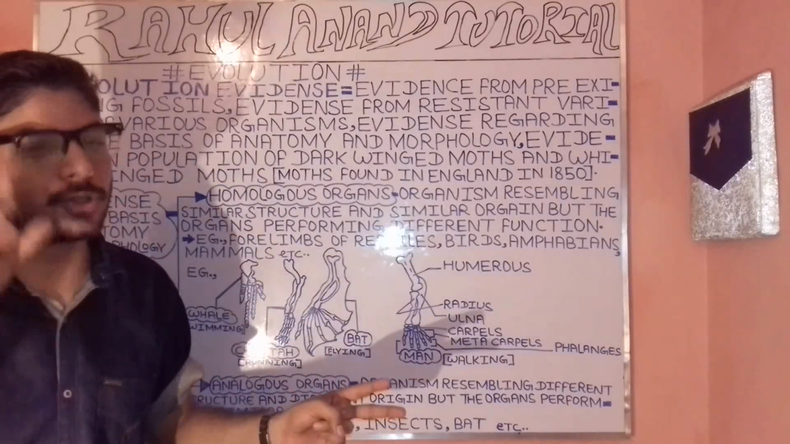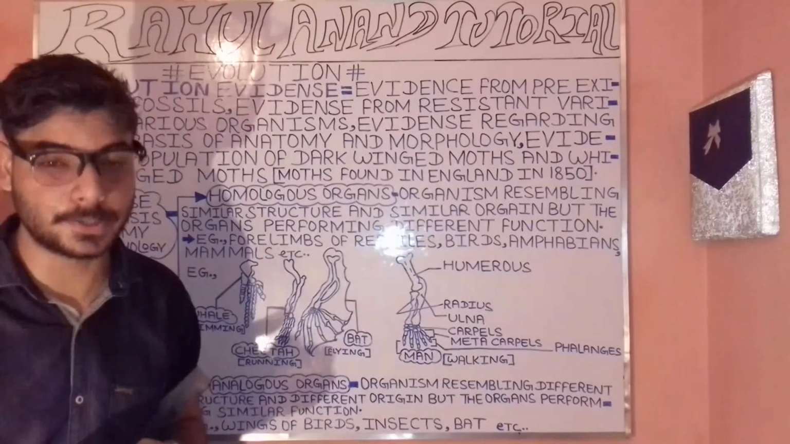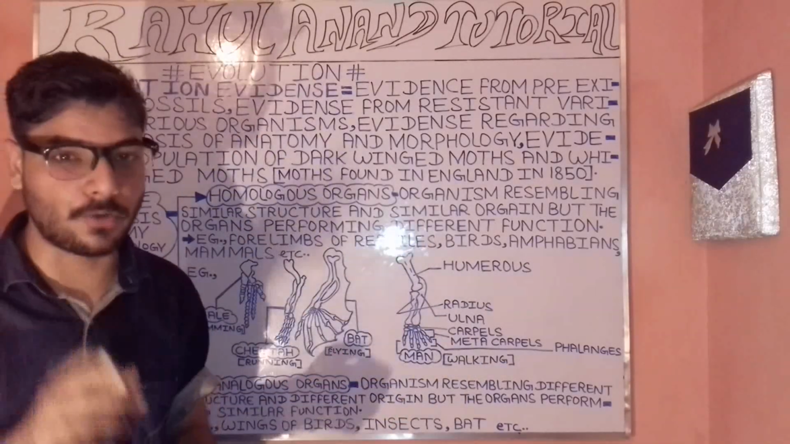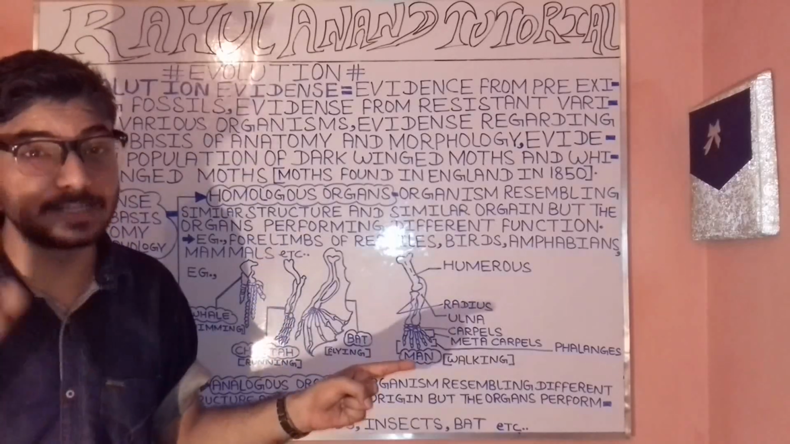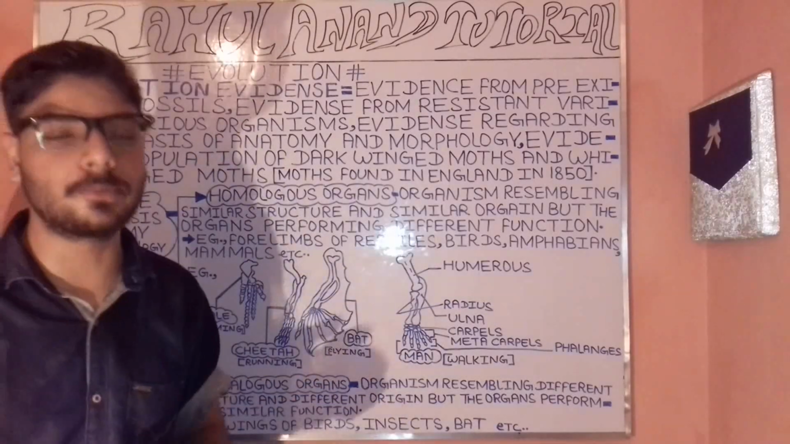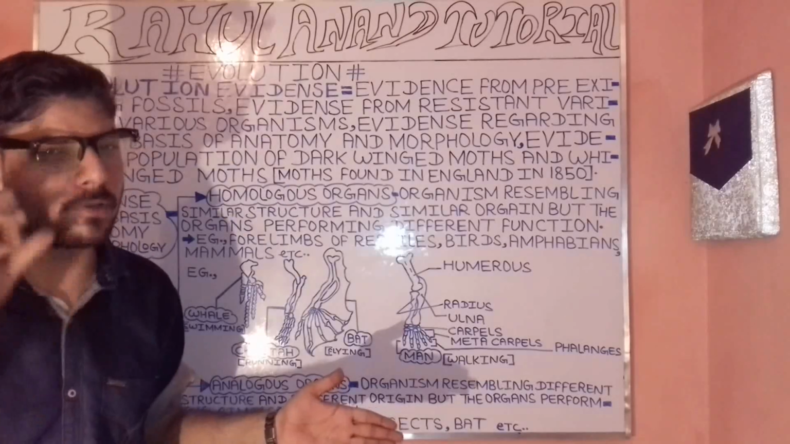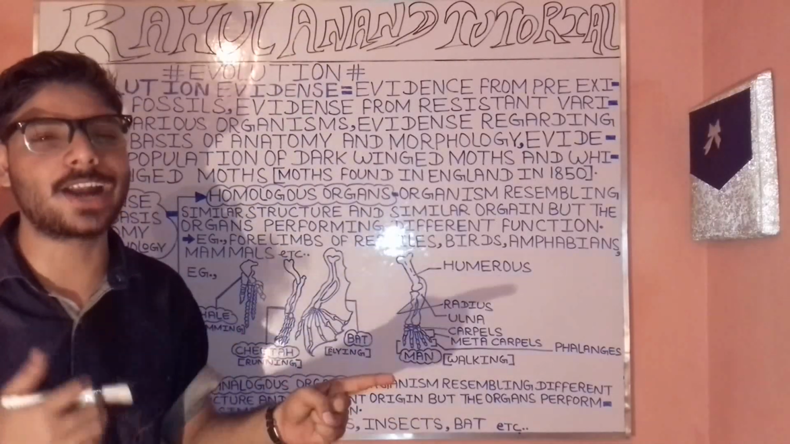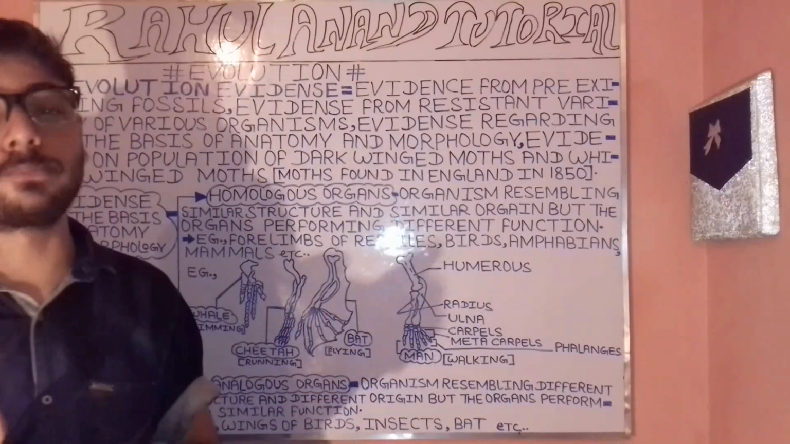Now let's begin with the very interesting topics which are often asked in your NEET, AIIMS, and the All India Pre-Medical Examination. So which chapter of your book do these belong to? These belong to the evolution chapter. Here we are going to study the evidence of evolution.